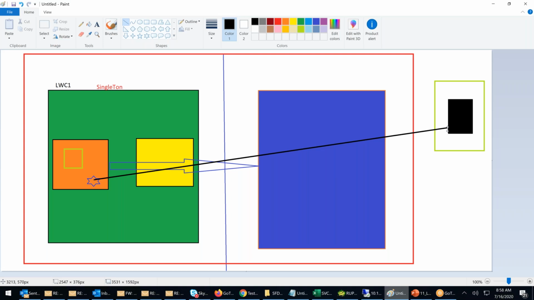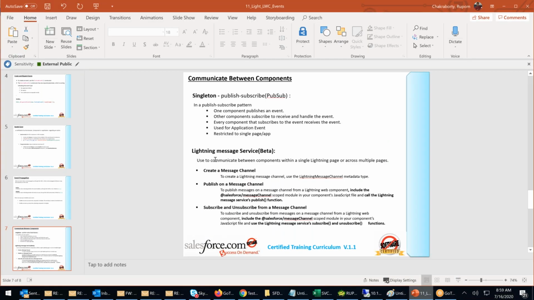No. Application will support within the application, within the red box. But now you see that two different applications. In Salesforce Lightning classes, did we learn any technology where one button is clicked in one application, you click on account and the contact will react? No, we didn't have it. But in LWC, that is what is called lightning messaging service, right?